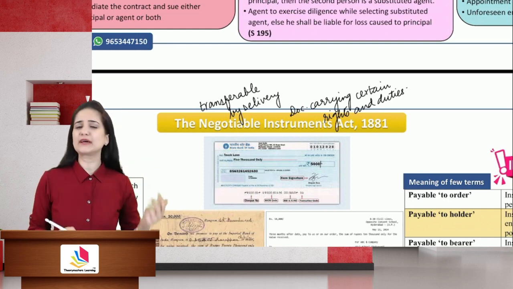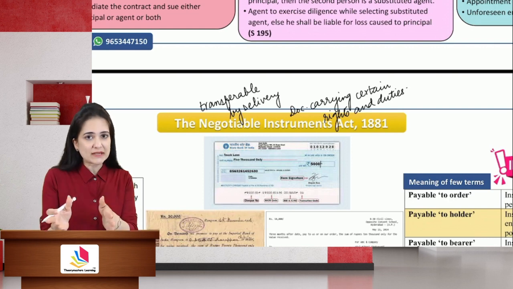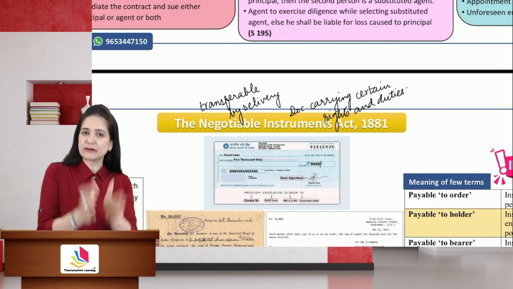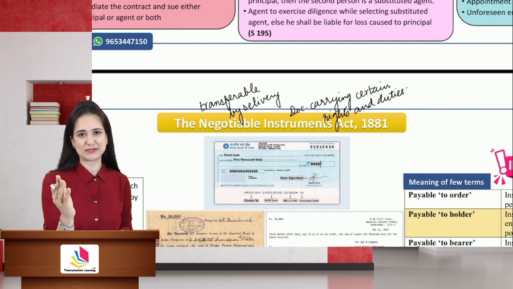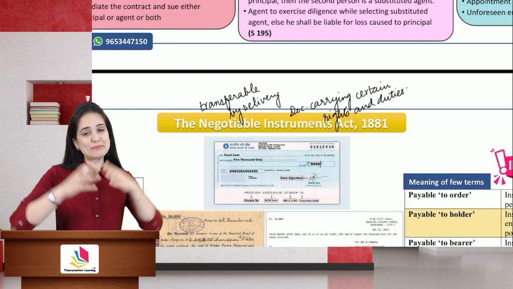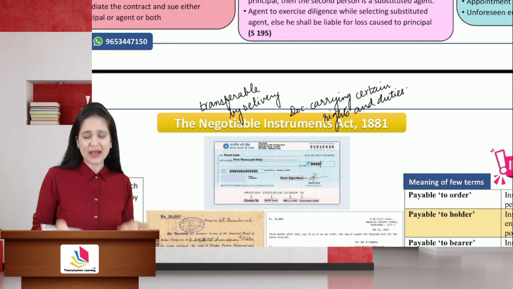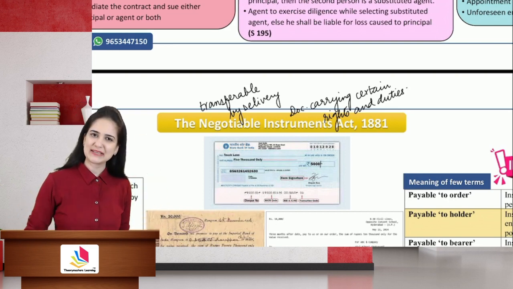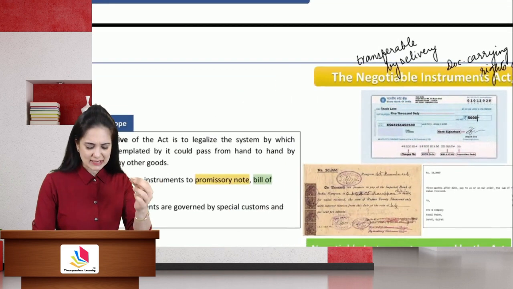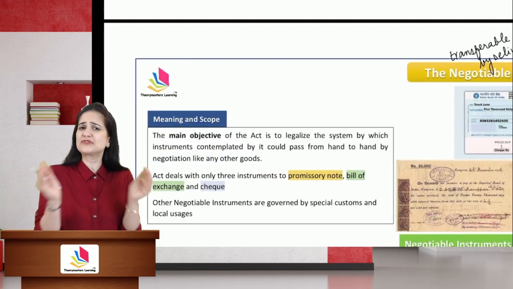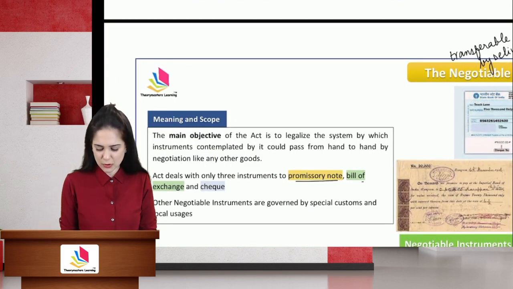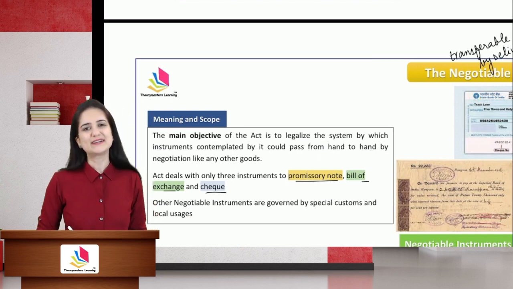There are many negotiable instruments, but the Negotiable Instruments Act applies, or it covers, only three negotiable instruments: promissory note, bill of exchange, and check. So there are many negotiable instruments, but the act that we are studying covers only three negotiable instruments. So can I say that the scope of this act is restricted to only three instruments? We have promissory note, bill of exchange, and check.